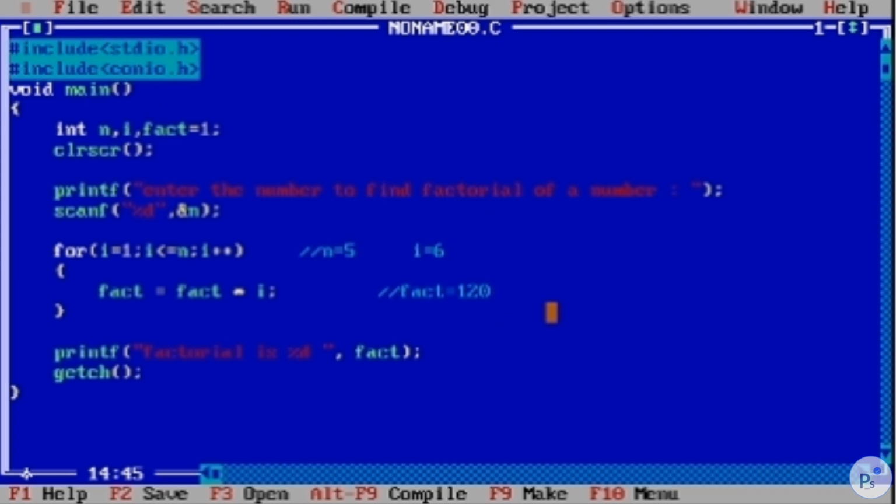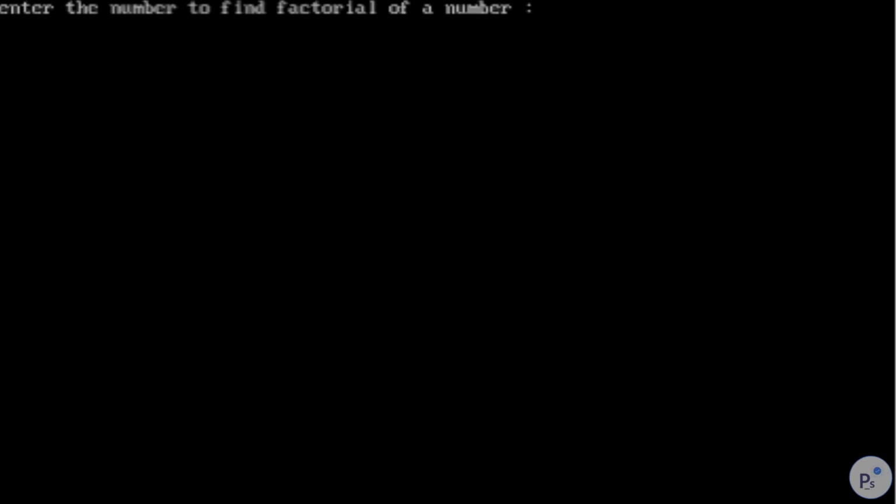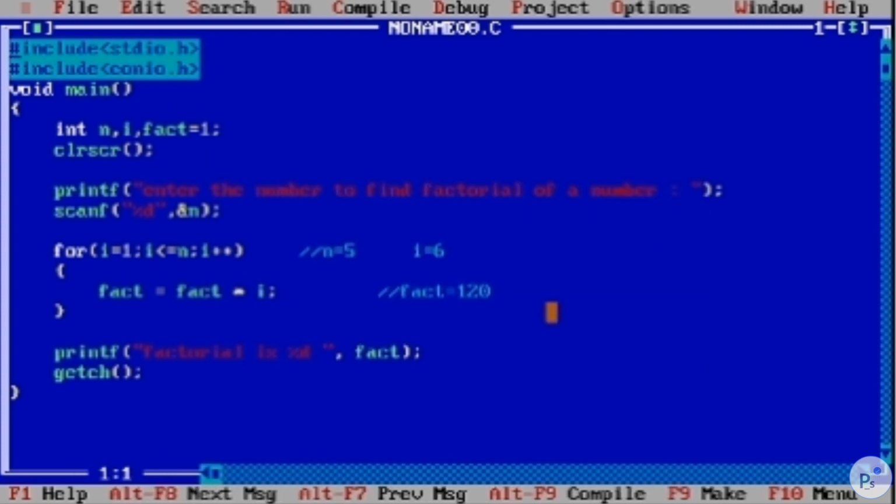So let's compile it. Let me save it first. Compile, no errors, and let's run it. Enter the number to find the factorial of a number. So we will enter 5 to understand our logic, as we have talked about it. 5. The factorial is 120, so this is the correct answer. Remember, the factorial of 1 is 1. We will implement that too.